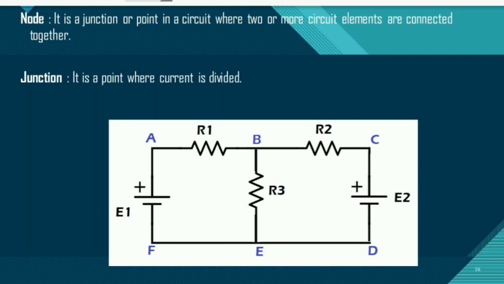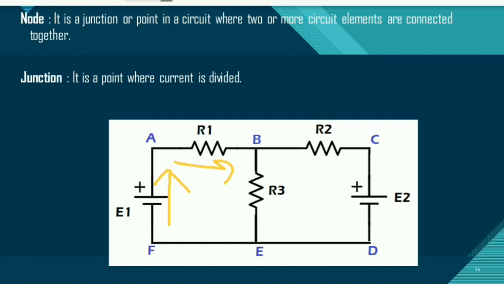Now what is a junction? Junction is a point where current divides. Actually, the term junction is related to current division. The point or connection in the circuit which is used to divide the current is termed as a junction. Like in this circuit, suppose E1 is releasing current in this direction. Whatever current it is releasing, the same current is flowing through R1.